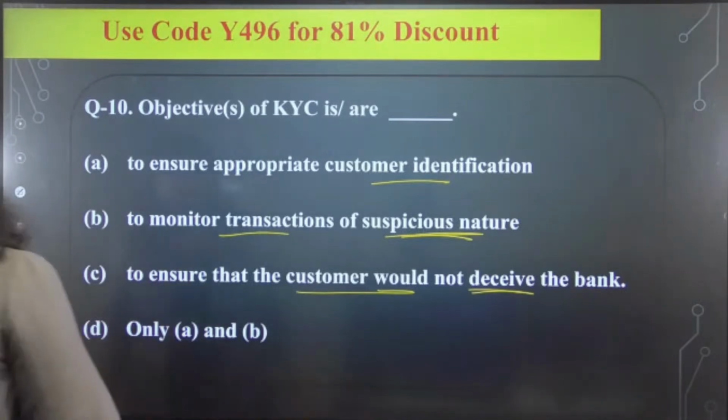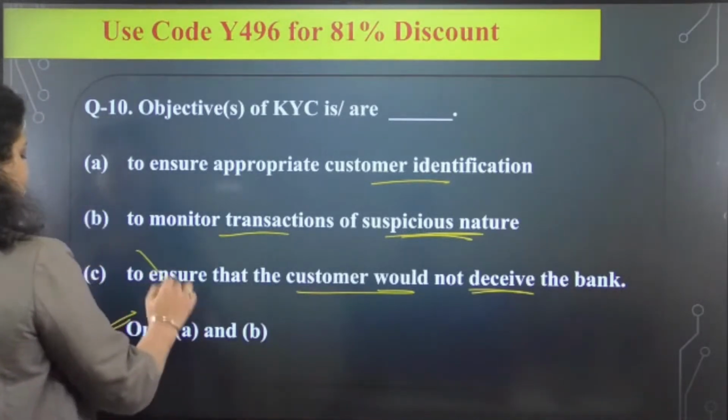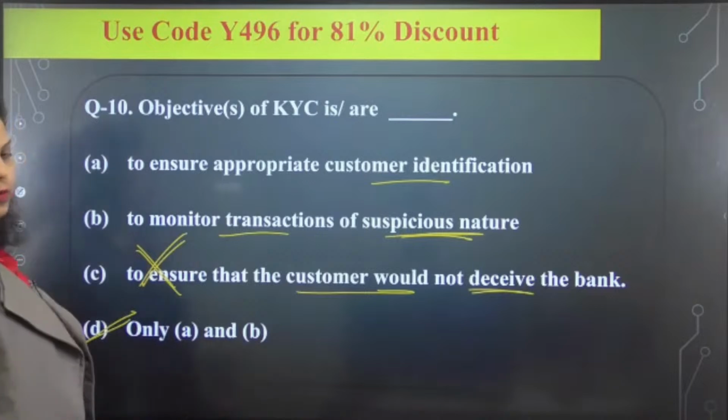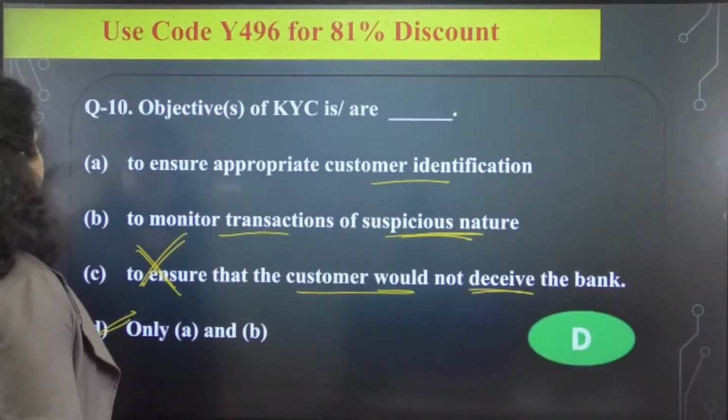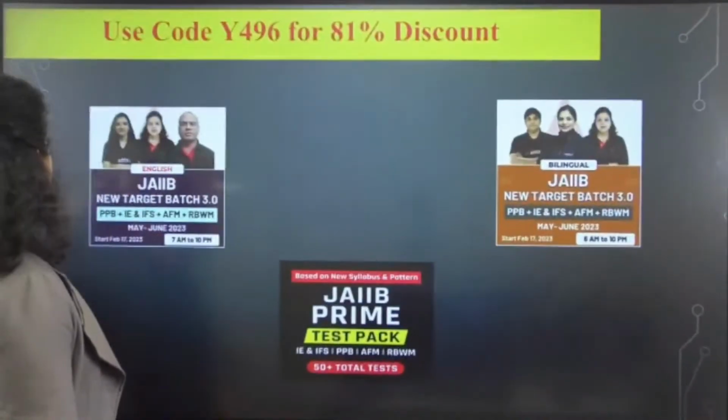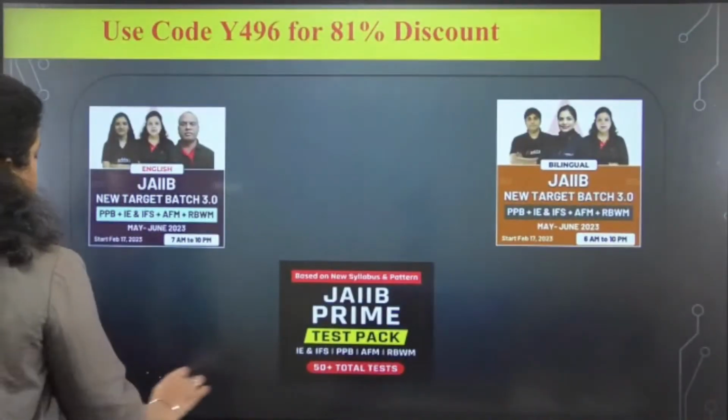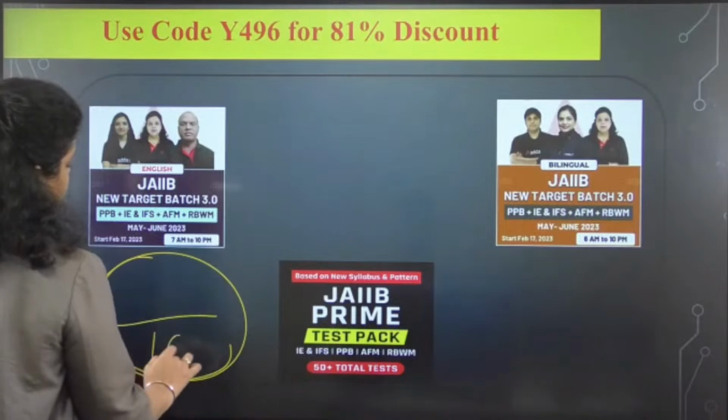Okay, so the right answer will be only A and B, not the C one. C is not covered under the objectives of KYC. So the right answer will be only A and B. Chaliye, so these are the 10 questions which we have discussed today. Now let me know out of 10 how many answers you have given correct.